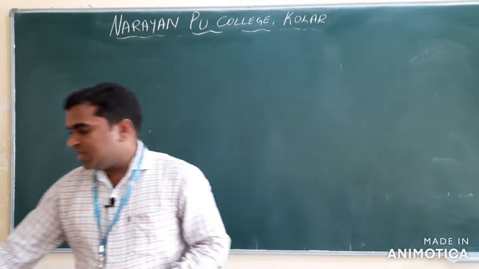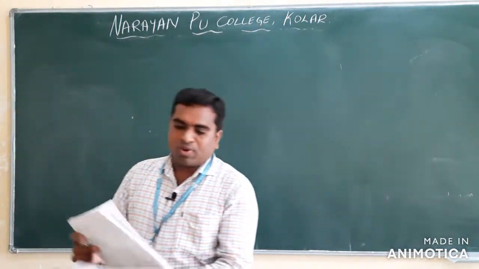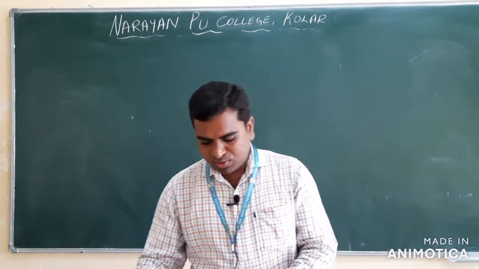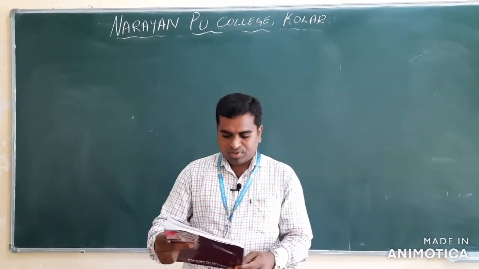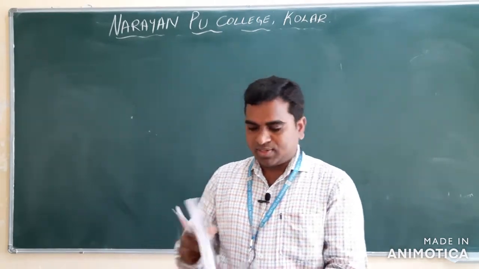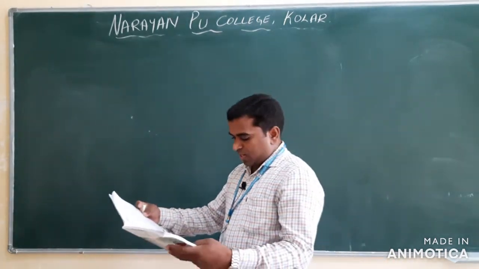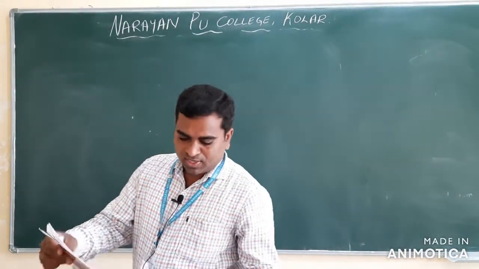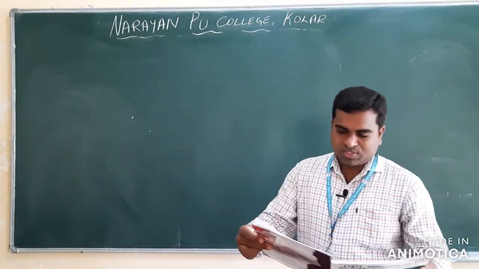Clear? You see here we have already provided competitive books for you. Take volume 5 and see the last chapter, alcohols, phenols and ethers. In this one, volume 1 and volume 2 and previous year's questions are there. So we will complete all these questions.